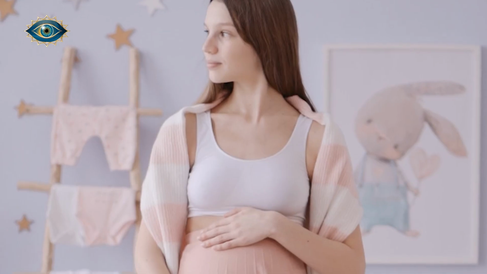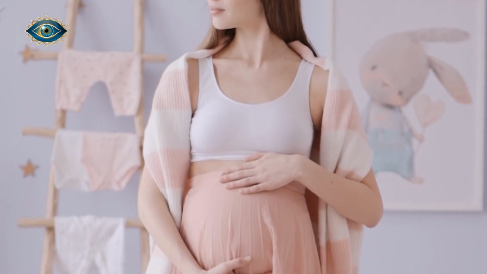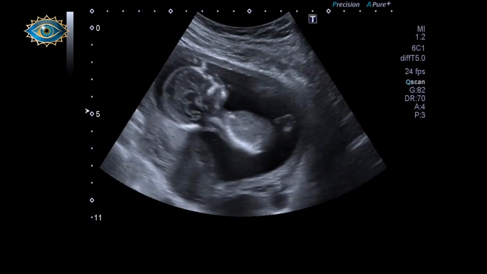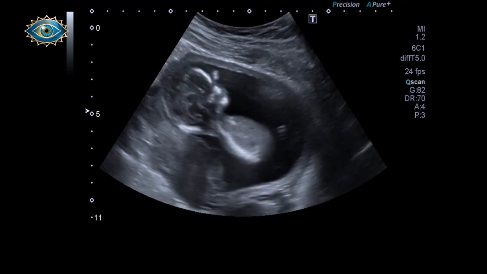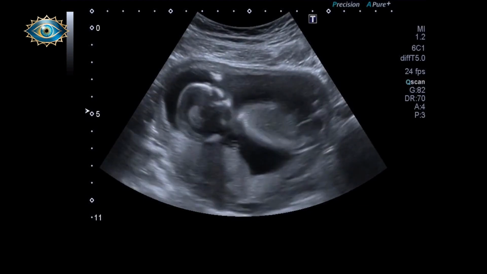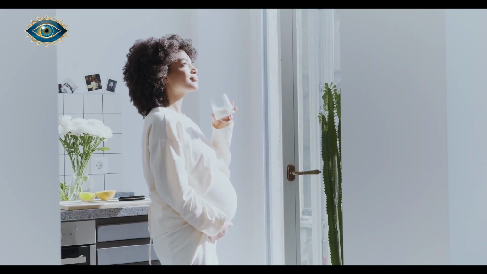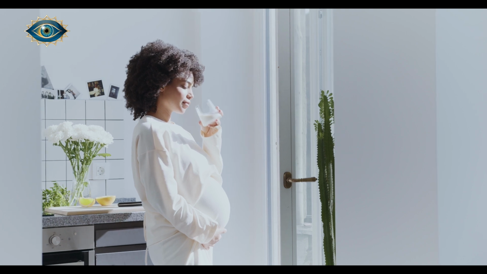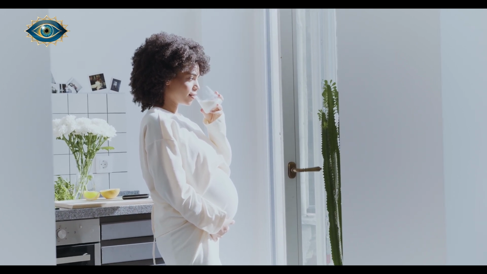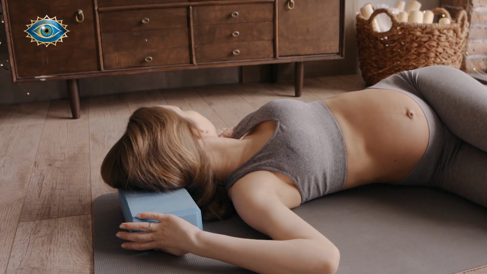Gestational diabetes and its impact. Gestational diabetes is a type of diabetes that occurs during pregnancy and typically goes away after childbirth. However, women who have had gestational diabetes are at an increased risk of developing type 2 diabetes later in life. Gestational diabetes can affect both the mother and the baby, increasing the risk of complications during pregnancy and delivery. Women who have had gestational diabetes should undergo regular monitoring for type 2 diabetes in the years following childbirth.